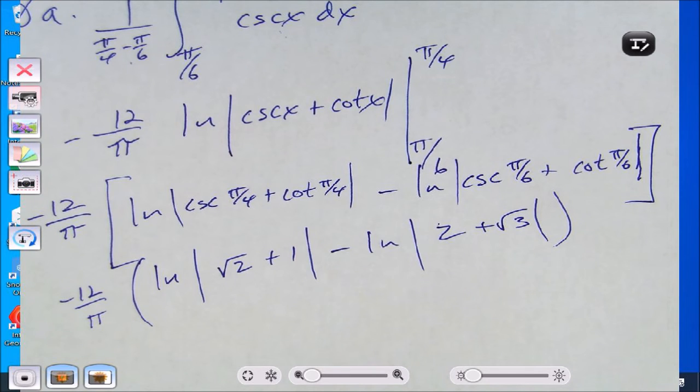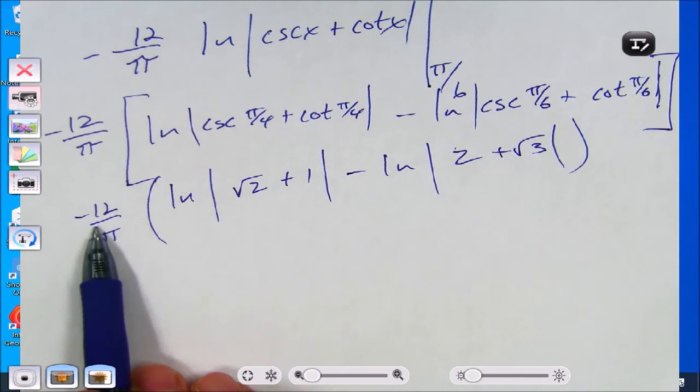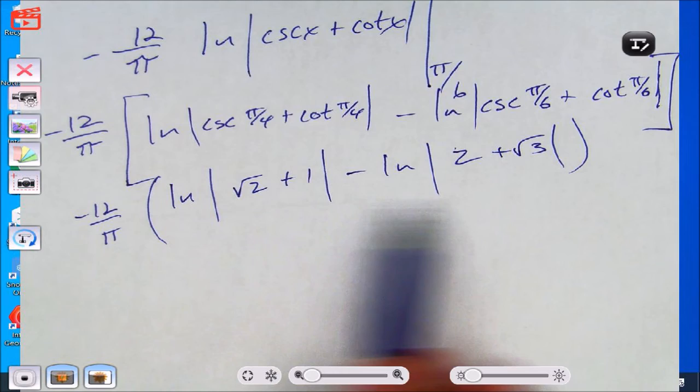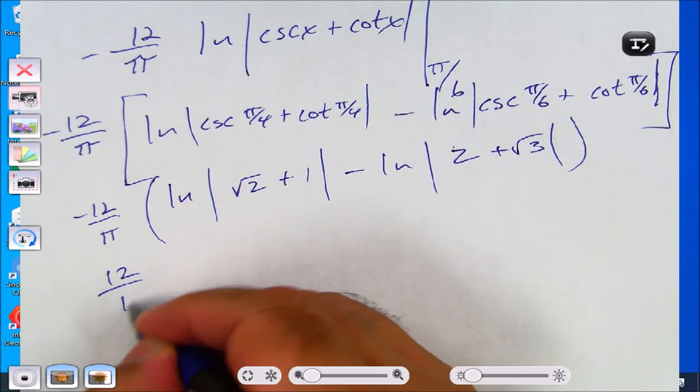Ready? So that's the final answer. No. This is not, sadly, the final answer. In fact, I'm going to do some weird tricks first. So I don't like this negative out here. So I'm going to distribute the negative. I'm not distributing 12 over pi. I'm just distributing the negative. So when I distribute the negative, this is what happens.